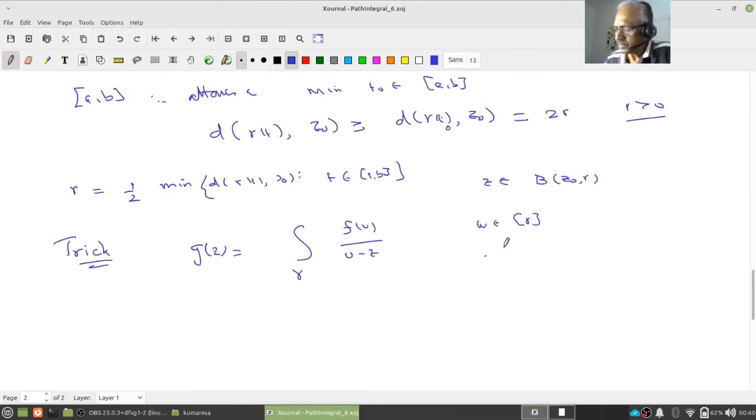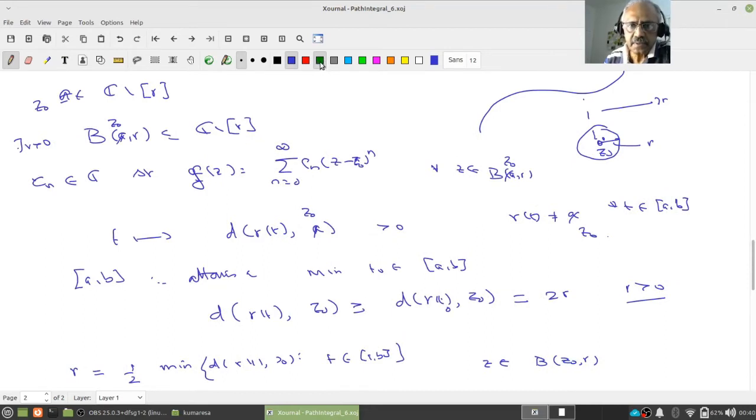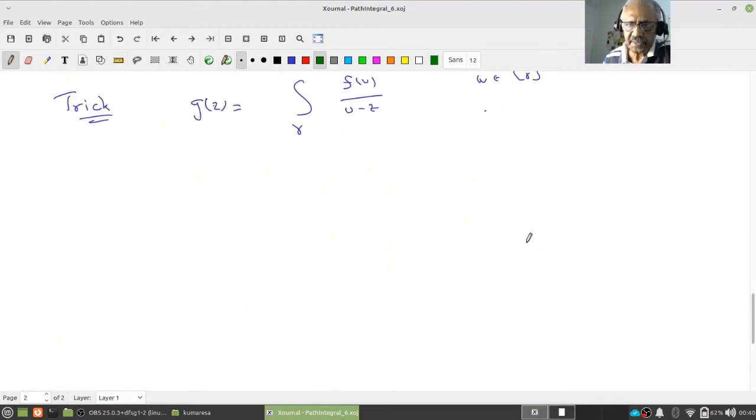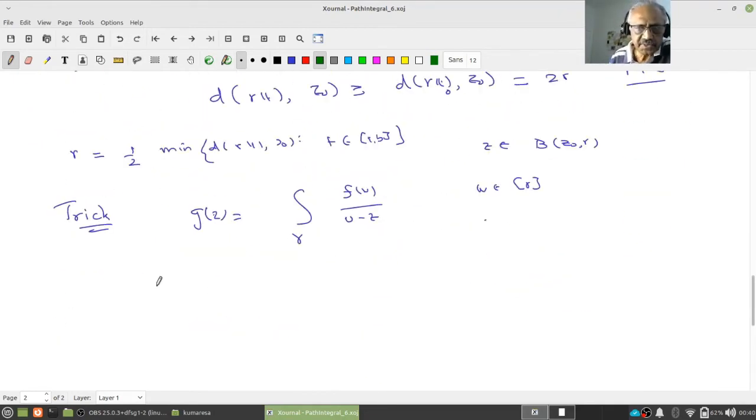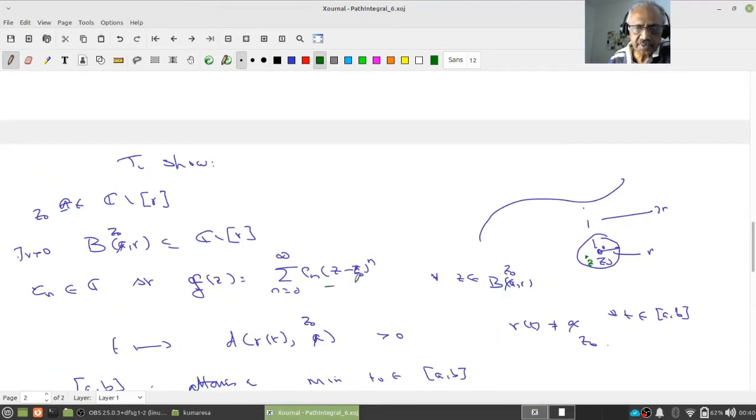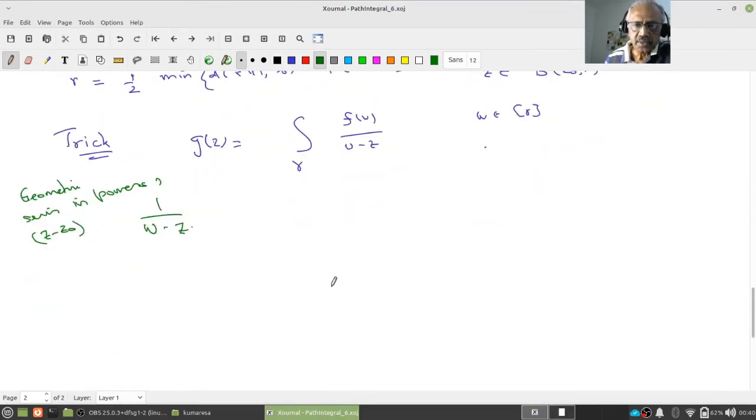My z is going to be some point here in the open disk B(z naught, r). So the trick is, 1 by (w minus z), we expand it in a geometric series in powers of what? z minus z naught, because that is what we want to show. We want to show powers of z minus z naught.